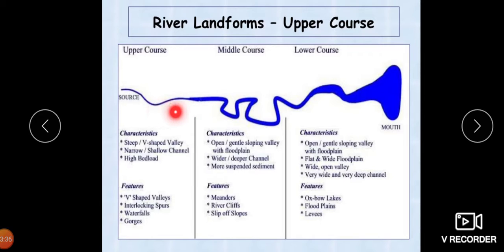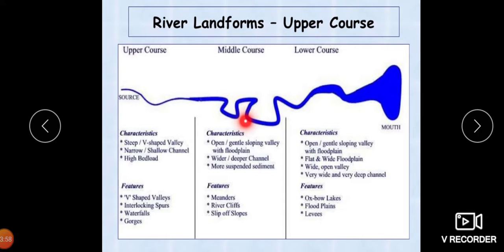The upper course, children. Vertical erosion is most common due to the steep slopes, deepening the valleys, resulting in the formation of gorges, canyons, V-shaped valleys and waterfalls. We are having Jog Falls, Nisarga Falls and the Angel Falls.